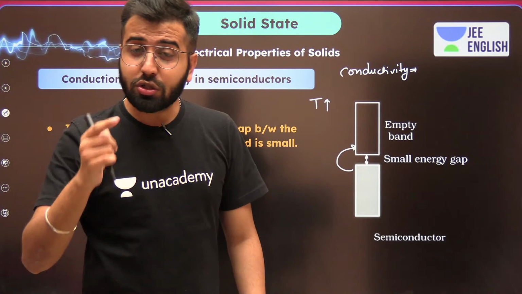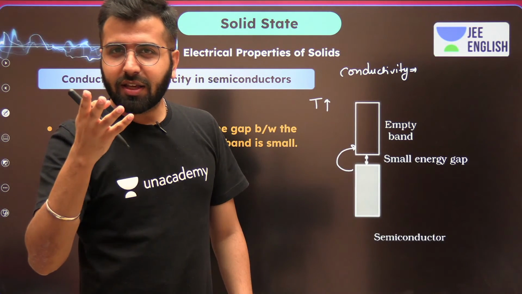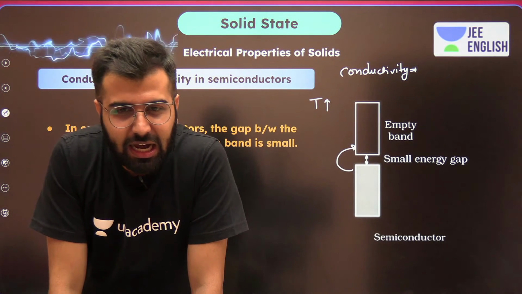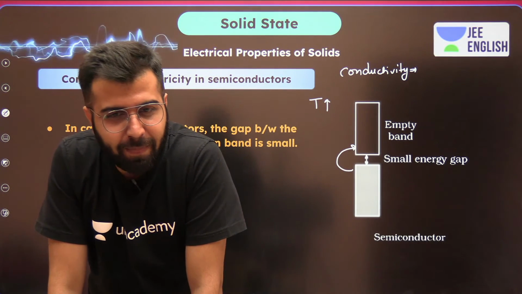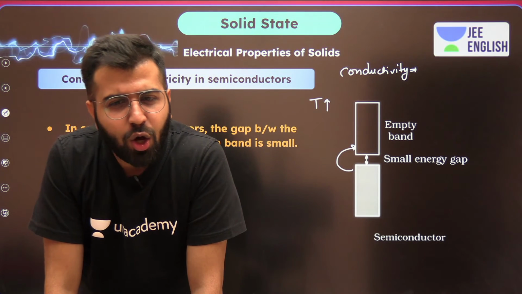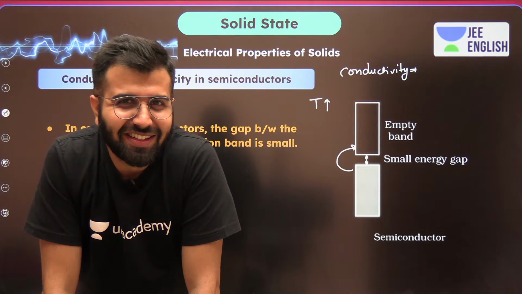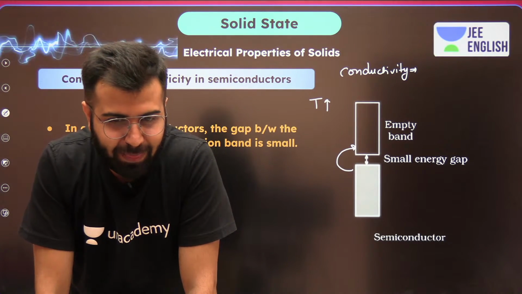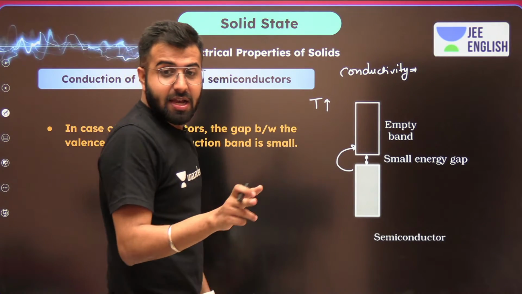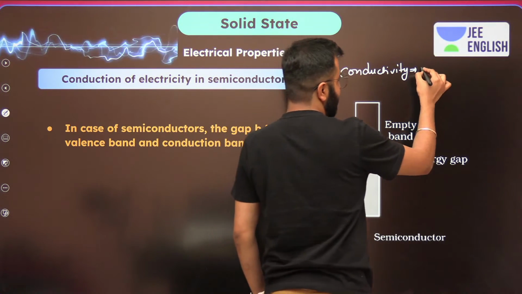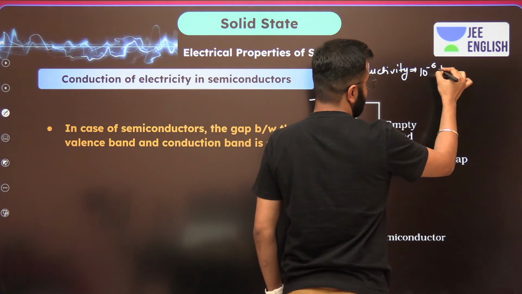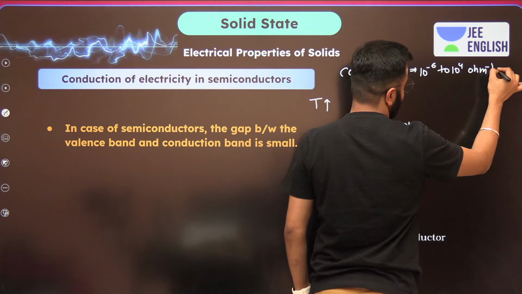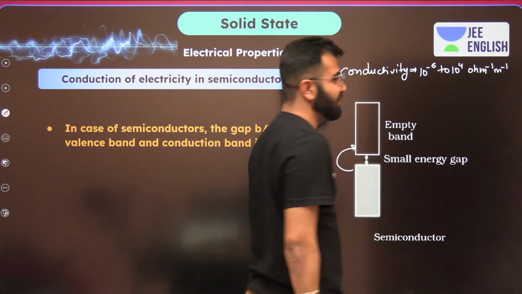Do let me know some examples of semiconductors. Let's see in the chat. Also, nobody gave me the insulator example, or maybe I just missed it. Somebody said glass, cloth, wood, paper. Amazing. Thermos? What do you mean by thermos? Khushi, elaborate. Yes, 10 raised to the power minus 6 to 10 raised to the power 4 ohm per meter for semiconductors.